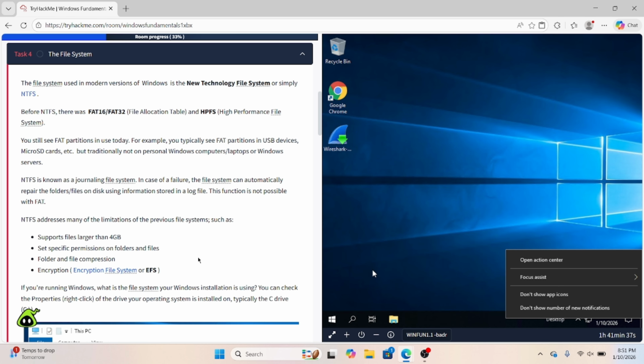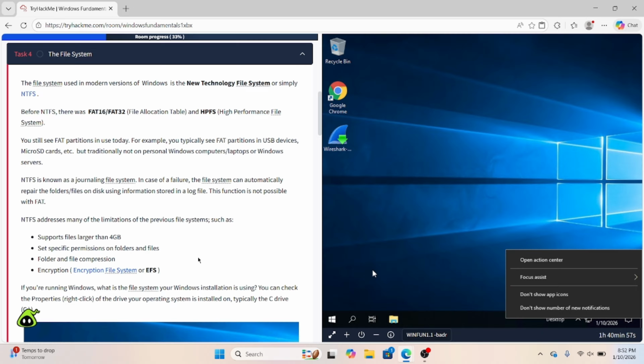The file system used by modern versions of Windows is the New Technology File System, or simply NTFS. Before NTFS, there was FAT16 or FAT32, file allocation table, and HPFS, high performance file system. You will see FAT partitions in use today. For example, you typically see FAT partitions in USB devices, micro SD cards, etc., but traditionally not on personal Windows computers, laptops, or Windows servers.